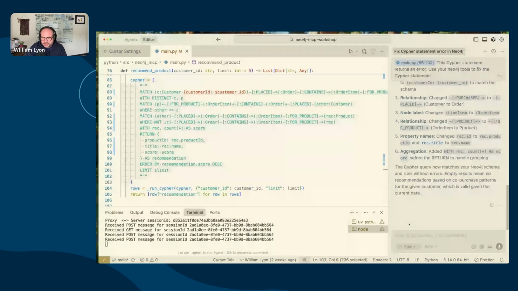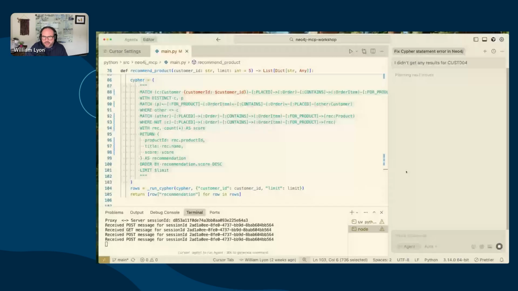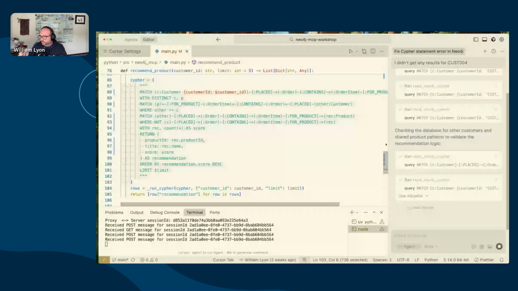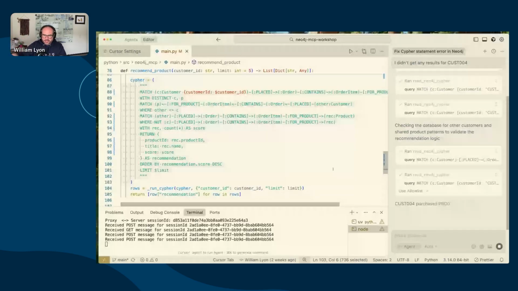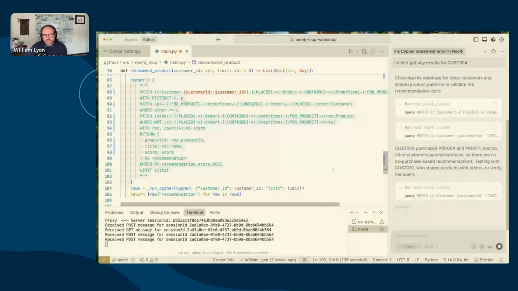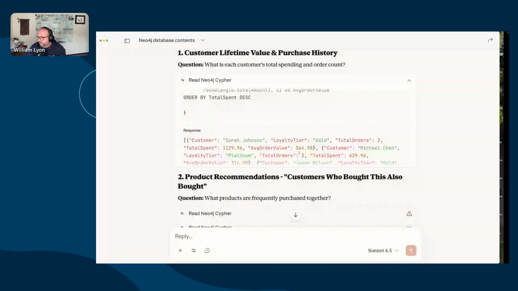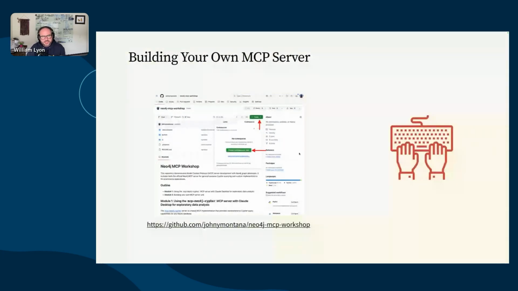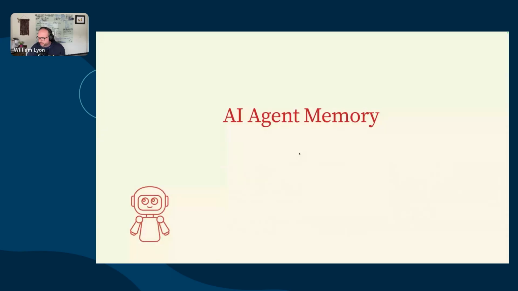And so I could go back here and say, I didn't get any results for, right? And Cursor will stick in customer 004 for the customer ID and figure out, oh, well, the reason you're not getting any results is because you don't have any overlapping product purchases, and it'll recommend a fallback and so on. So anyway, this is just an example of how we can use the Neo4j MCP server in coding agents to help with schema-assisted coding, is the way I like to think of it.